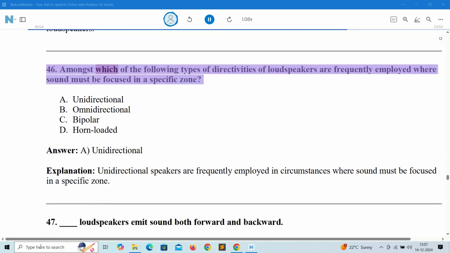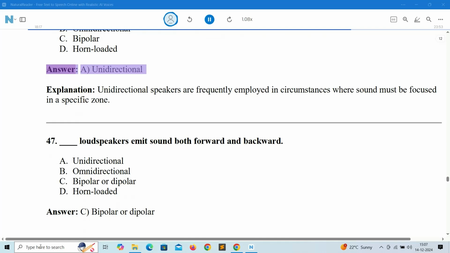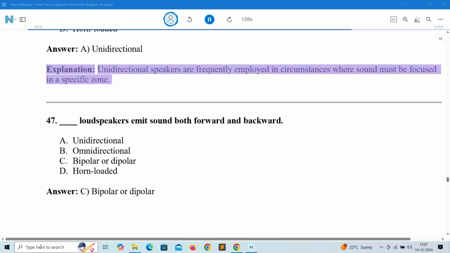46. Amongst which of the following types of directivities of loudspeakers are frequently employed where sound must be focused in a specific zone? A. Unidirectional. B. Omnidirectional. C. Bipolar. D. Horn-loaded. Answer: A. Unidirectional. Explanation: unidirectional speakers are frequently employed in circumstances where sound must be focused in a specific zone.